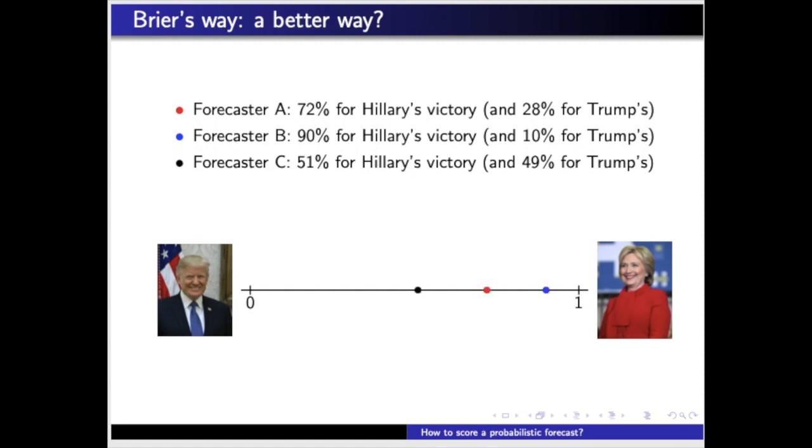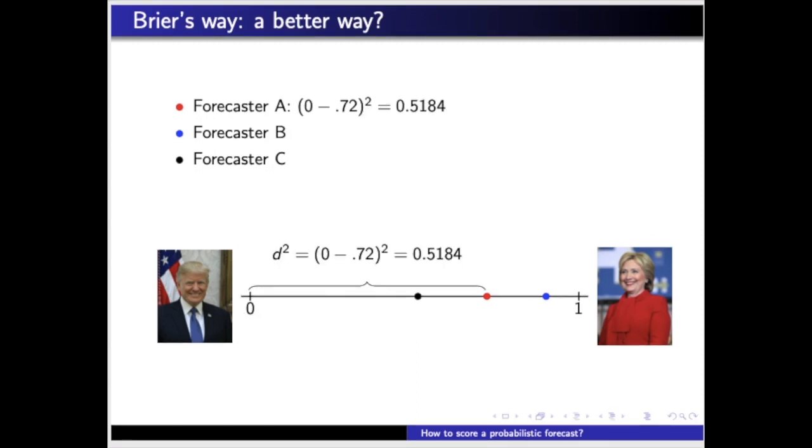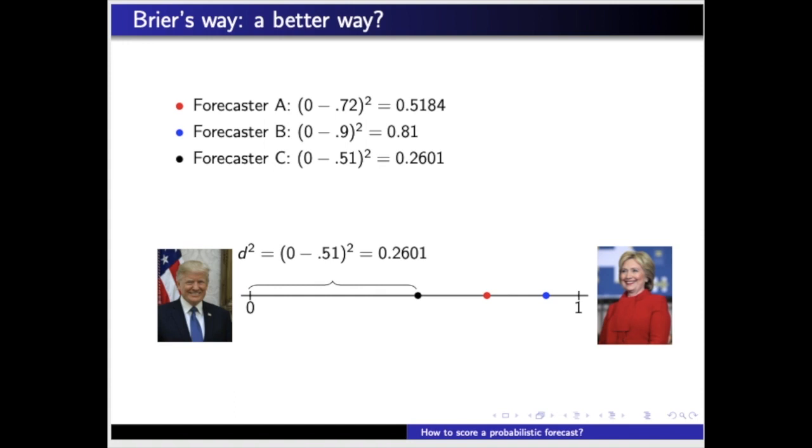After representing the three mentioned forecasts, we only need to compute the squared distance between the forecast and the verified result. In our example, point 0, that represents Trump's victory. Thus, forecaster A had a score of 0.72 squared, forecaster B a score of 0.9 squared, and forecaster C a score of 0.51 squared.